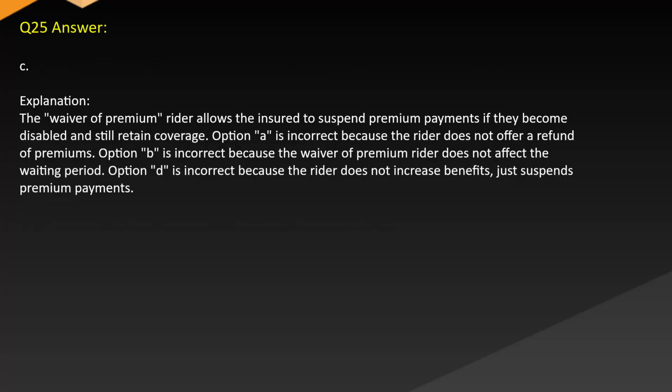Answer C. Explanation. The waiver of premium rider allows the insured to suspend premium payments if they become disabled and still retain coverage. Option A is incorrect because the rider does not offer a refund of premiums. Option B is incorrect because the waiver of premium rider does not affect the waiting period. Option D is incorrect because the rider does not increase benefits, just suspends premium payments.